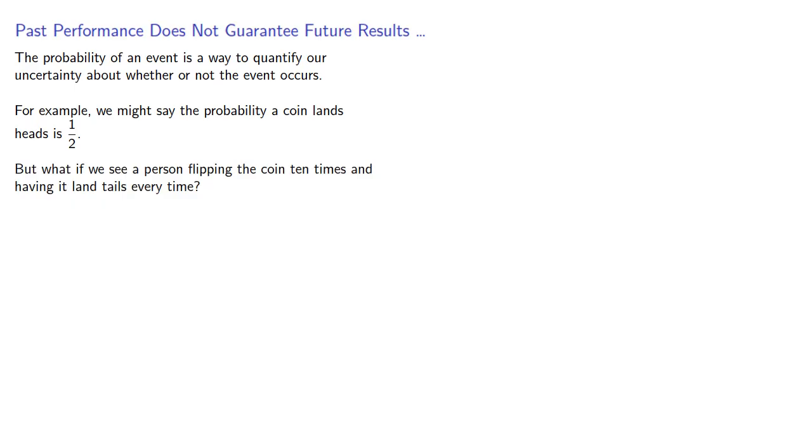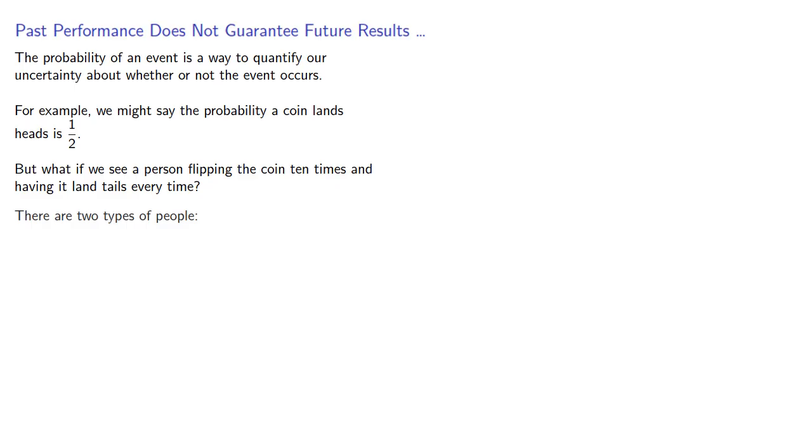The probability of an event is a way to quantify our uncertainty about whether or not the event occurs. For example, we might say the probability a coin lands heads is 1/2. But what if we see a person flipping a coin 10 times and having it land tails every time?